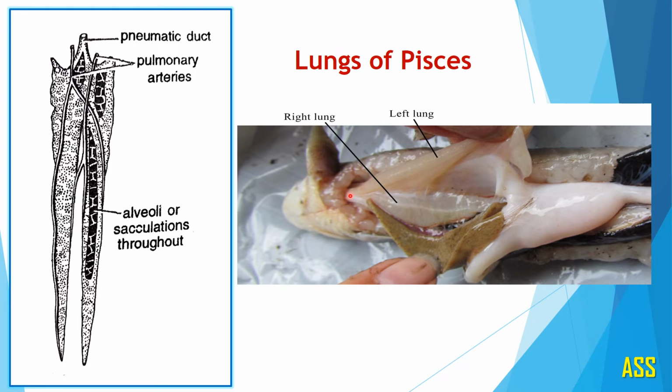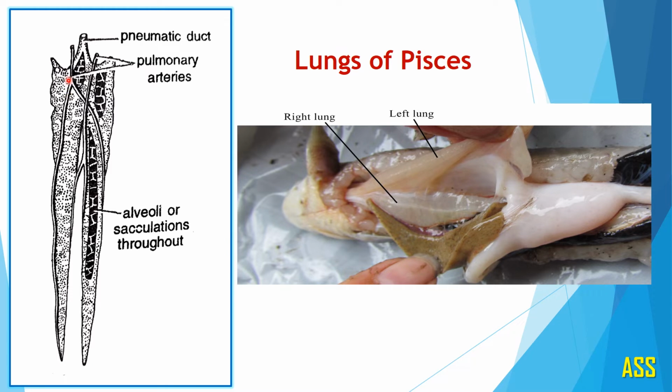This is the common windpipe, that is the trachea, and these are the two lobes of lungs. This is the right lung and this one is the left lung in Protopterus. We can see in detail here the common windpipe. This is the pneumatic duct in this fish.